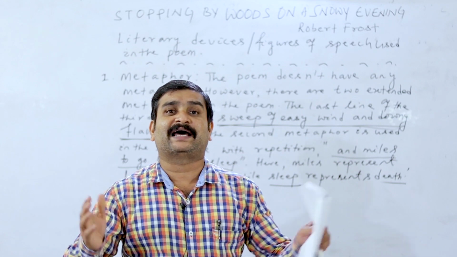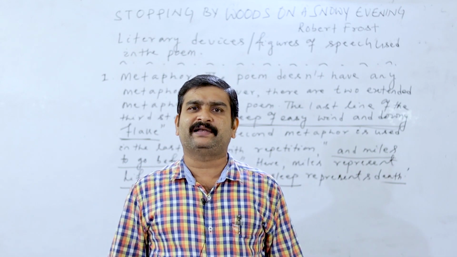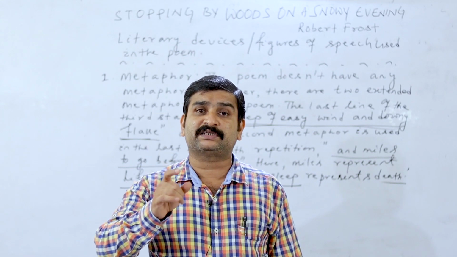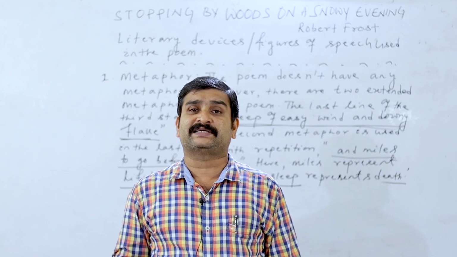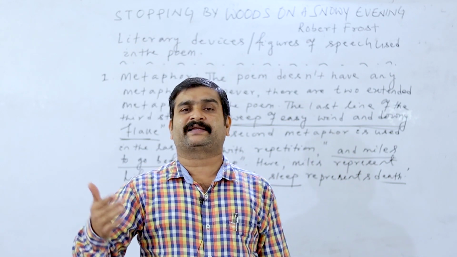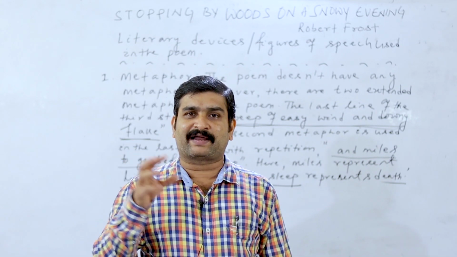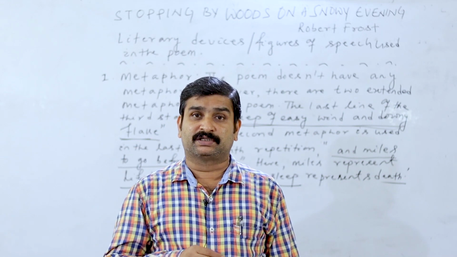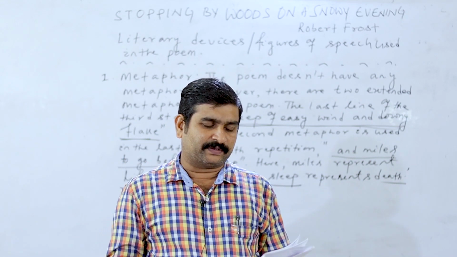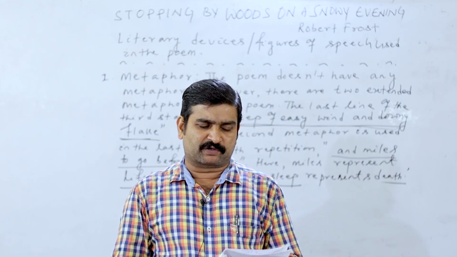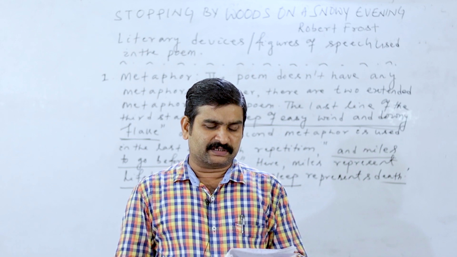And the next one is alliteration. What do you mean by alliteration? The repetition of sounds. The repetition of consonant sounds is known as alliteration. In this poem, the poet has used this technical device to attract our senses, to create music, to create lyric. Alliteration is the repetition of the same consonant sounds in the same line,